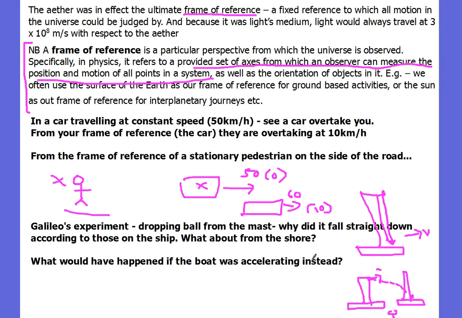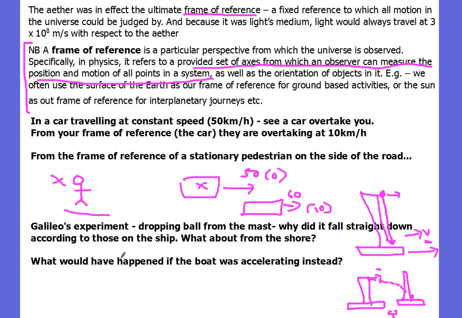So there's different frames of reference for different people, and different people will take different measurements based on their frame of reference. Little question though, what would have happened if this boat was accelerating? Something I think we talked about at the time. If this boat was accelerating, an accelerating frame of reference, something different would have happened, because when the ball was dropped, it would have had a certain velocity v horizontally. But if the boat was accelerating, it would have got a bigger velocity by the time the ball had fallen. So it might have been travelling much faster. The ball would have actually fallen behind the mast in that case, because it wouldn't have gained that extra velocity of the boat as it was falling down.